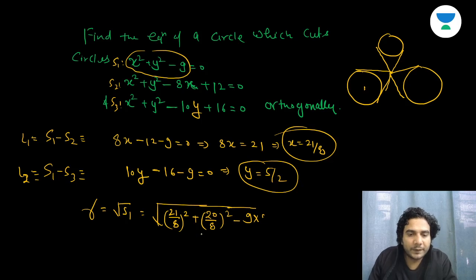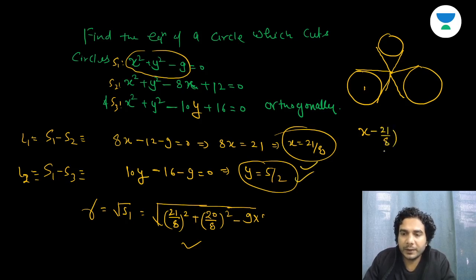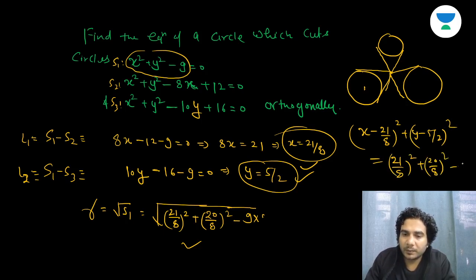So now you can simplify it, and after simplifying it, you can write the equations. You have got the center and radius, so I'm not simplifying this. You can write it. So x minus this point, this is the center, okay? So x minus 21 by 8 the whole square plus y minus 5 by 2 the whole square is equal to square of this, which is 21 by 8 the whole square plus 20 by 8 the whole square minus 9, okay? This is the answer. So I hope you got this point.